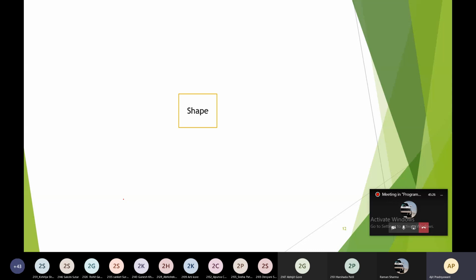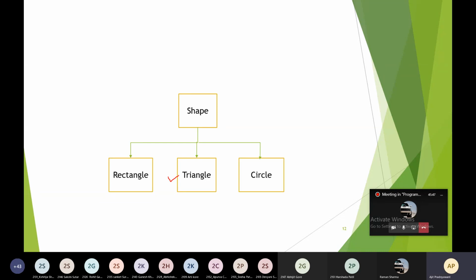Take another example. This is the class shape. From this shape class, you have created the class rectangle. Again, you have created the class triangle, and again the class circle. From the shape, you have created the rectangle, triangle, and circle.